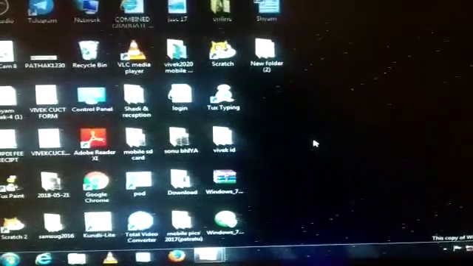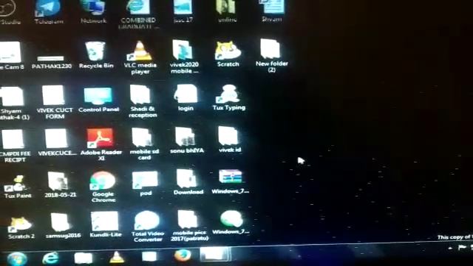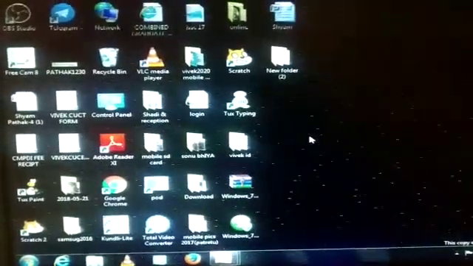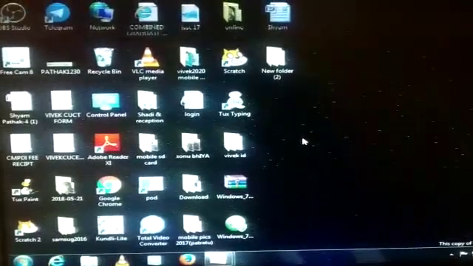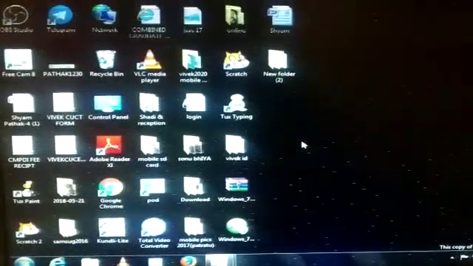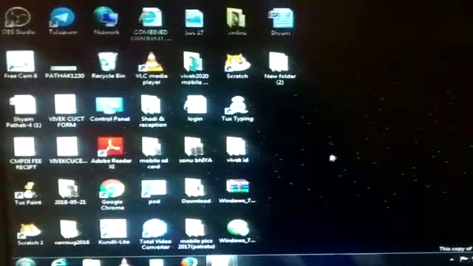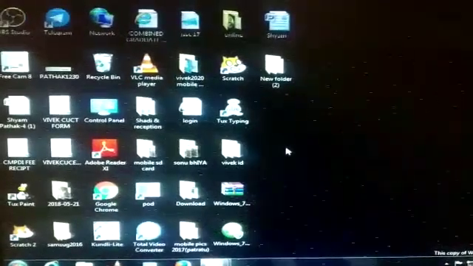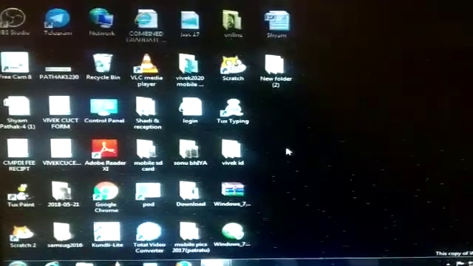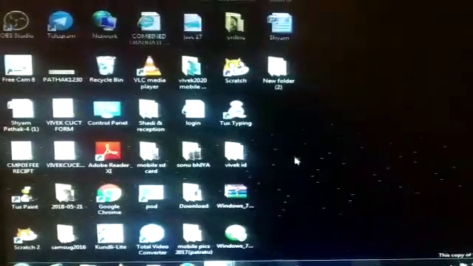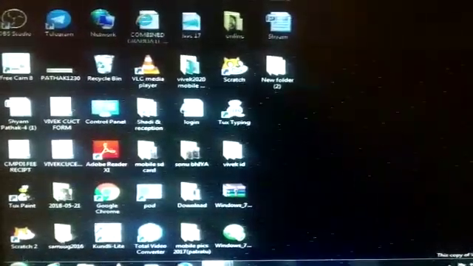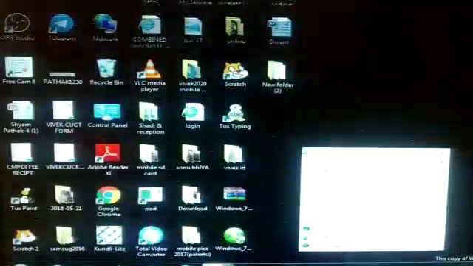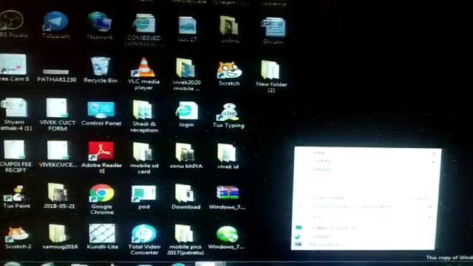Students, you can see here this is the computer screen. Here is the start button. Suppose I want to create a folder on the desktop. As I already told you, you can create your folder wherever you want. So I want to create it on the desktop. First right click on your screen, then you can see this pop-up menu.